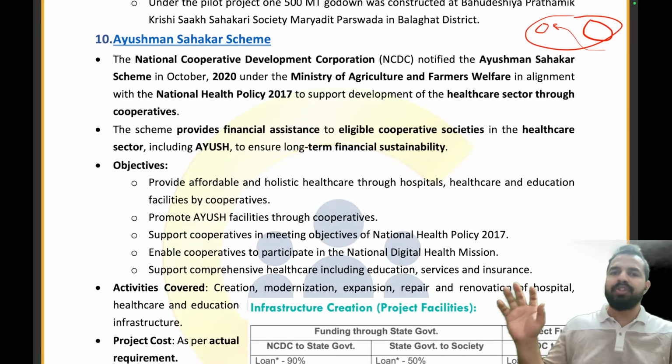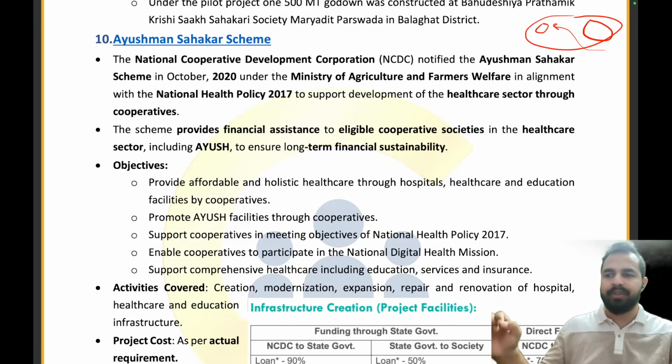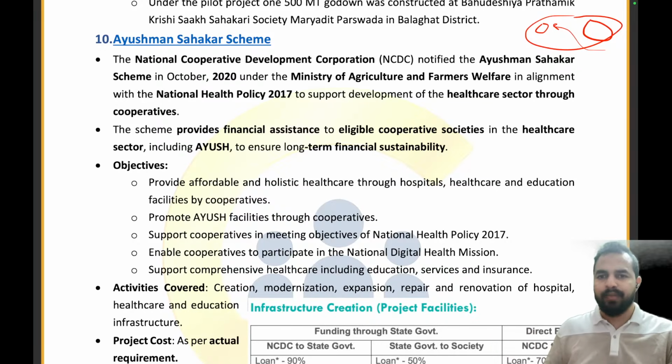And we will launch our own healthcare clinic, our own healthcare center, our own diagnostic center, our own labs, so that our families and the other villages can also get these services, right?